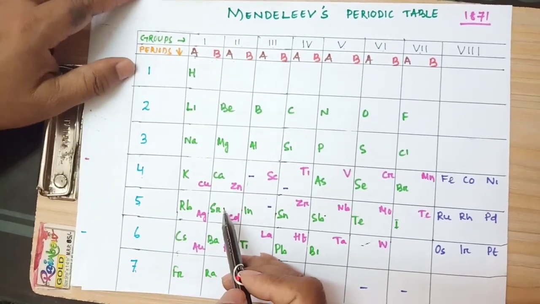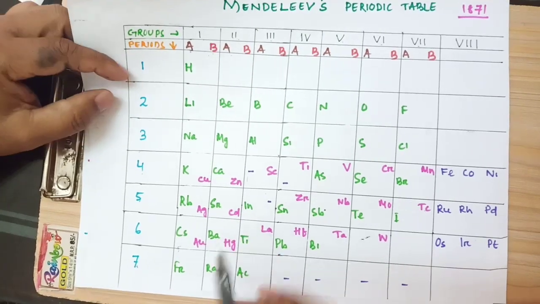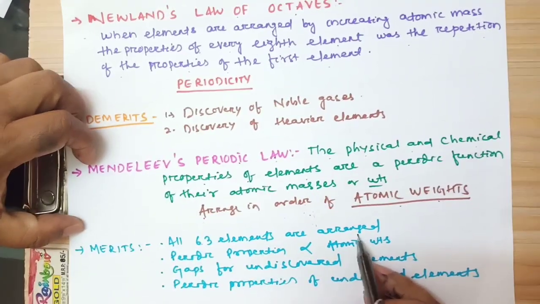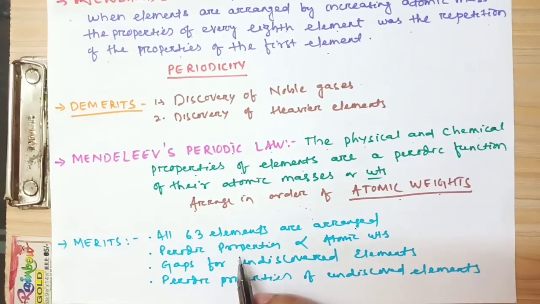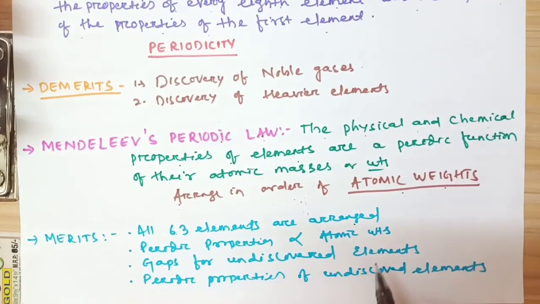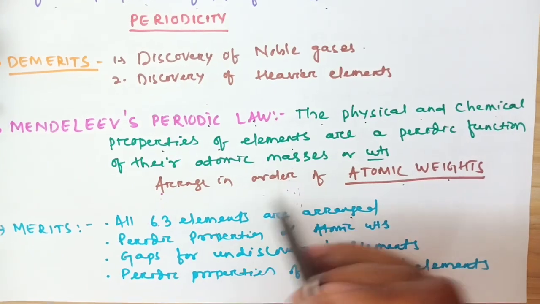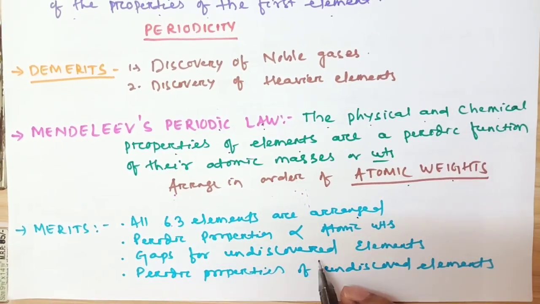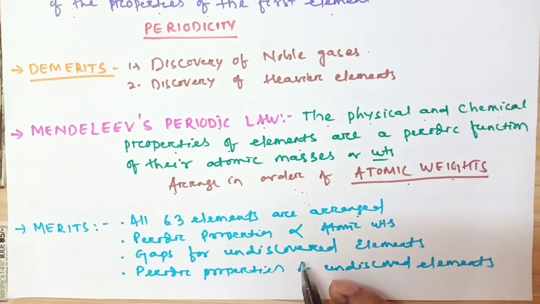Here, how many elements are arranged? 63 elements. So what is the merit point? All 63 elements are arranged. The periodic properties are directly proportional to the atomic weights; he arranged them in increasing order of atomic weights. Also see the gaps, which are for undiscovered elements.